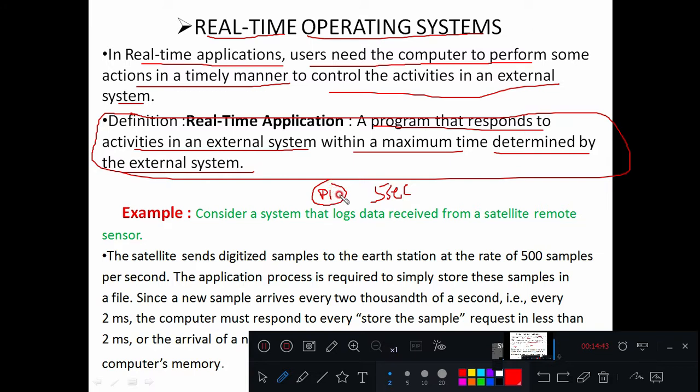In such cases the program P1 becomes very critical, and the P1 result should be available within this time, let us say 5 seconds. So before or at 5 seconds, the results of program P1 should be available, which will be given to the next program, or which will act as an input for the next program.